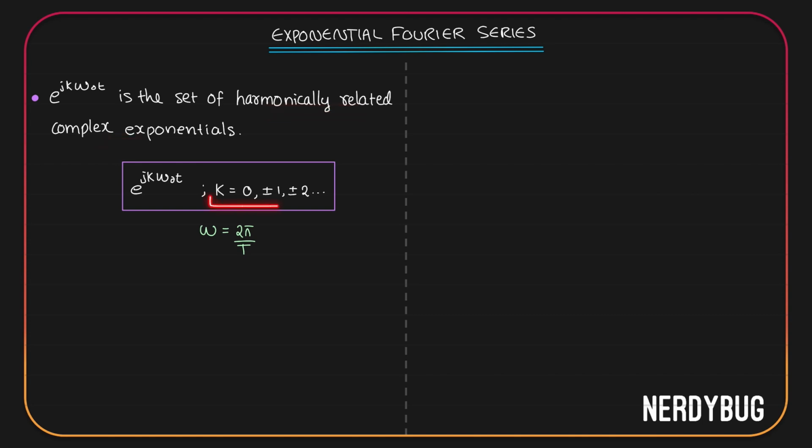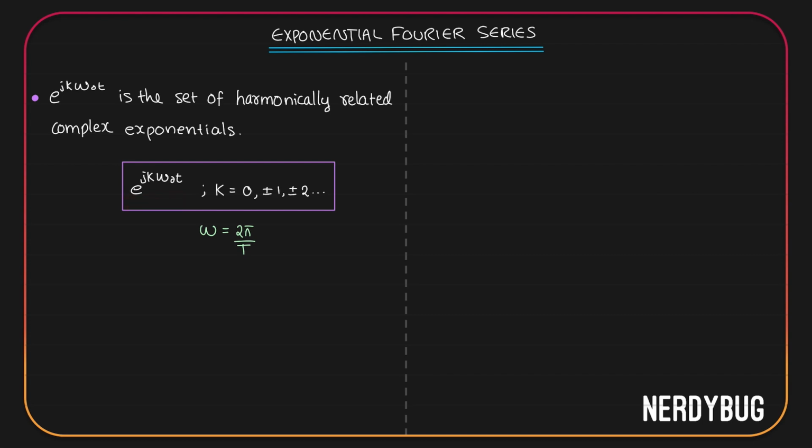Here k can take any integer value from minus infinity to infinity, and omega naught is related to the time period as omega naught is 2 pi by T naught. For k equal to 0, you will get e raised to j 0, that is 1. For k equal to 1, you will get e raised to j omega naught t. For k equals minus 1, you will get e raised to minus j omega naught t. For k equal to 2, you will get e raised to j 2 omega naught t.